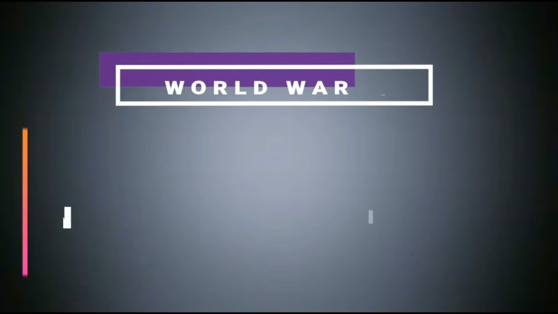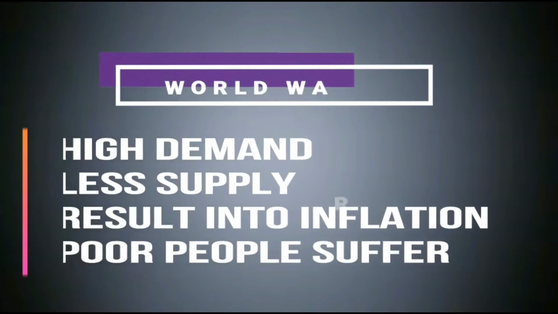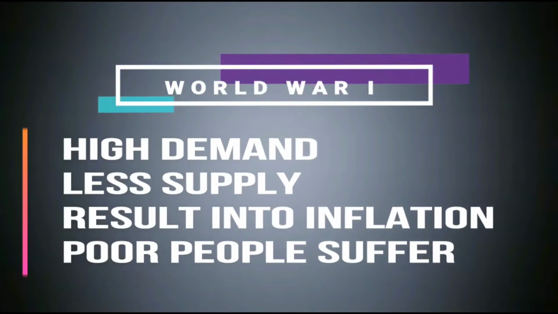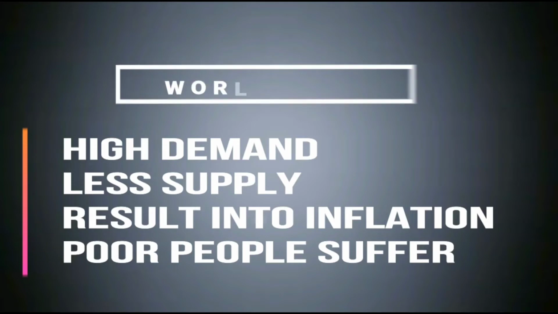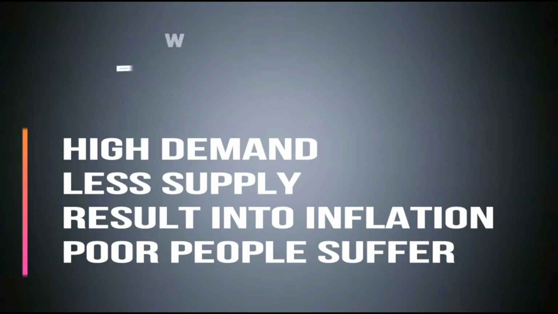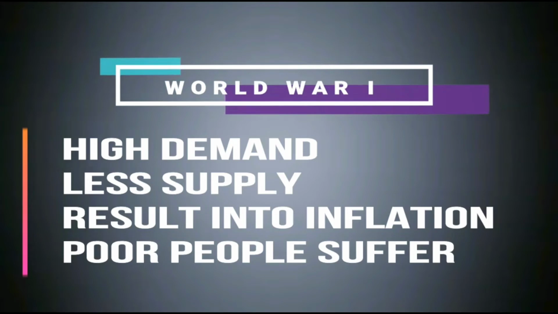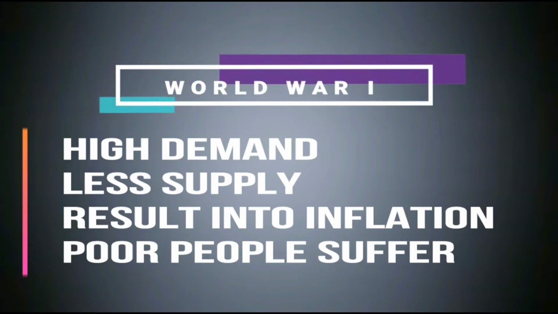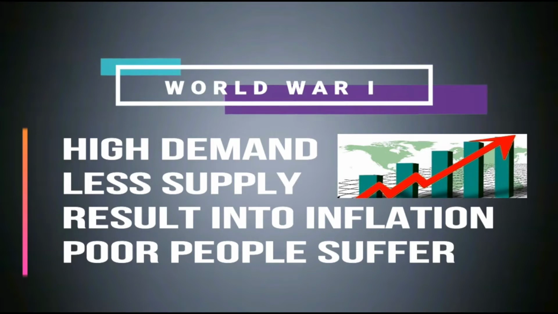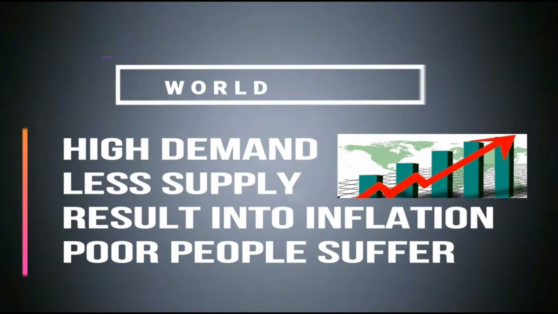Apart from these losses, I just want to mention one more thing: during wartime there is always a high demand for resources, and in factories at that time people, especially the male population, were not working. Why? Because they were busy in battle. So because of the lack of labor, production was very low, meaning supply was very low. On one side demand was very high but supply was very low. So what will start? Inflation. Inflation means price rise. So prices of basic commodities were increasing and people were suffering a lot.